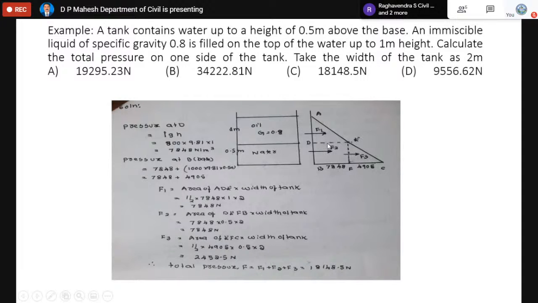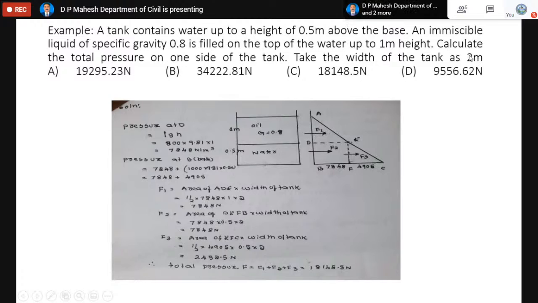Then it is an assumption that in this diagram there are three forces acting, F1, F2, F3, at their respective centers. To find them, we have to use, for example, force 1. It is the area of the triangle into the width of the tank.